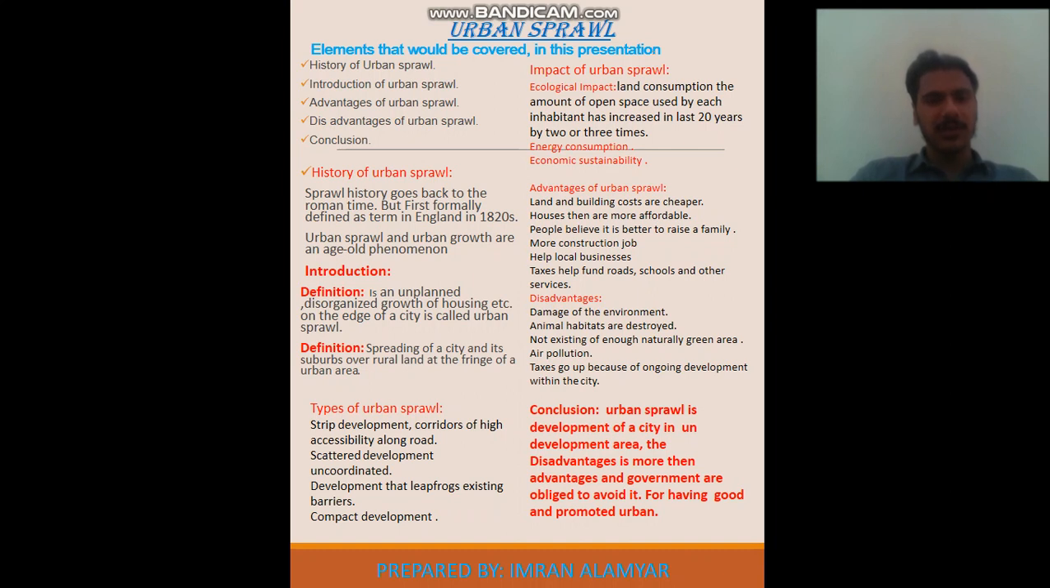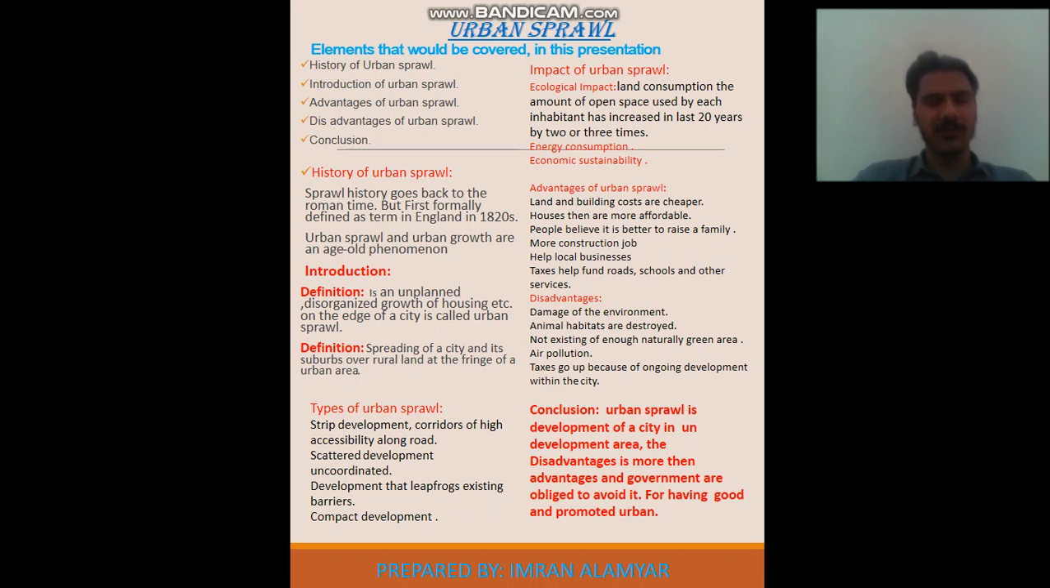In this introduction part we're going to talk about the definitions of urban sprawl, what urban sprawl is and what the types of urban sprawl are, that would be discussed inshallah. Definition number 1: unplanned, disorganized growth of housing etc. on the edge of the city is called urban sprawl. Definition number 2: spreading of a city and its suburbs or rural land, the unfurling of the urban area, is called what? Urban sprawl.